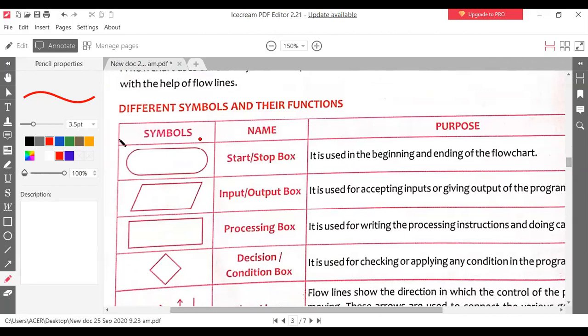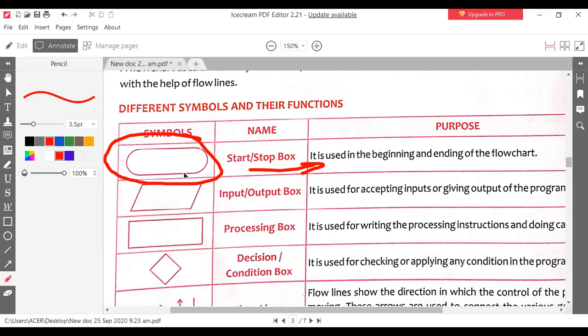This box represents the start and stop box. What does it represent, students? Start and stop box. It is used at the beginning and end of the flowchart.